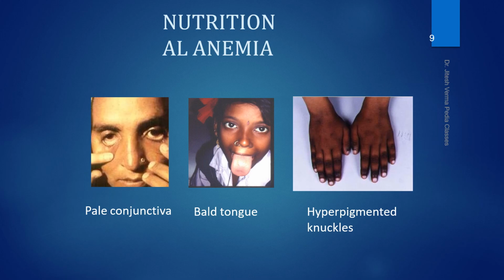These are some clinical features, like bald tongue in iron deficiency, as well as recurrent glossitis in megaloblastic anemia, and this hyperpigmentation of the knuckles and pallor.